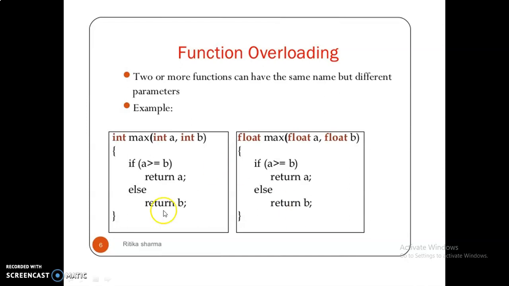Here also this is an example. Here this is the return type. The function name is max. Two parameters are given here, integer and integer. Here the return type is float. Max is the function name, but the definition of function overloading is the same function name with different arguments. In this example, this function also has the same name max with different argument data types. Here integer is given, here it is a float value. So confusion does not occur by using the same function name with function overloading.